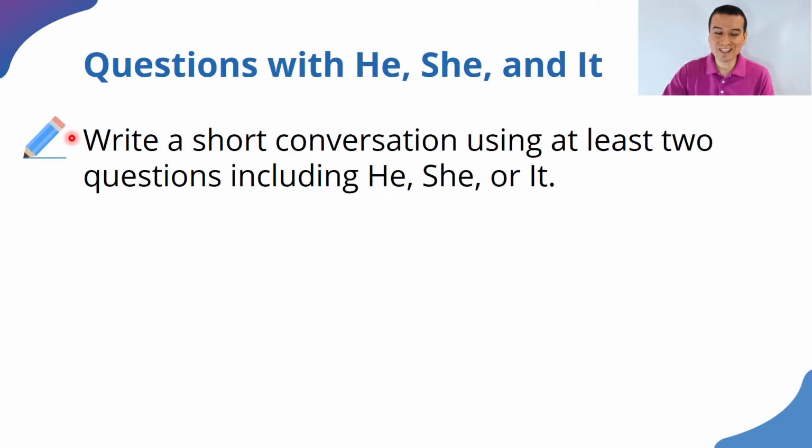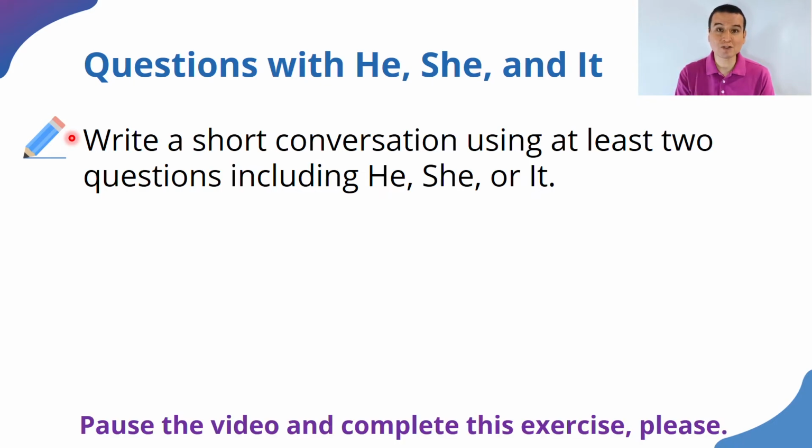a short conversation using at least 2 questions, including he, she, or it. Could be something very simple. A short conversation. All right? I'm going to ask you to please pause my video, complete the activity, and in a moment, I will show you some sample answer that a boy wrote. All right? Go ahead, please.